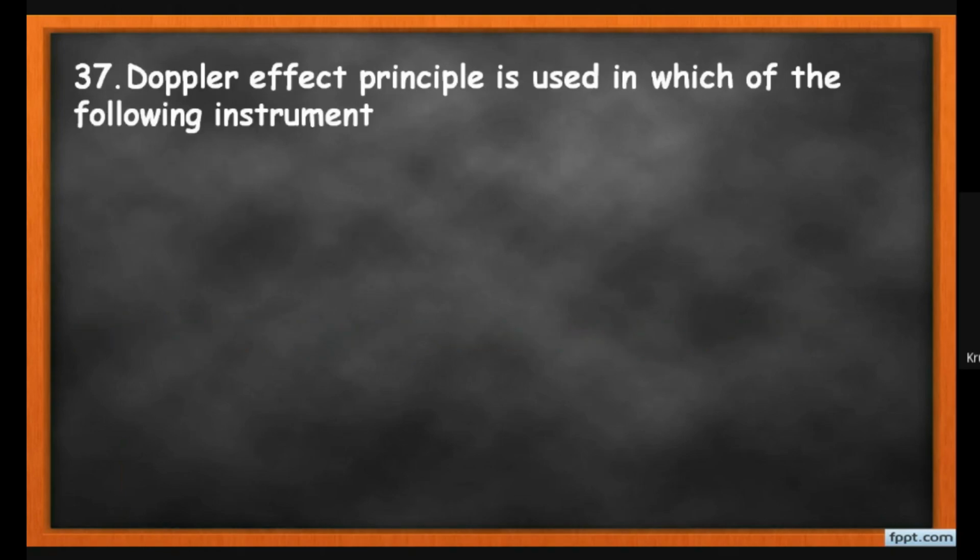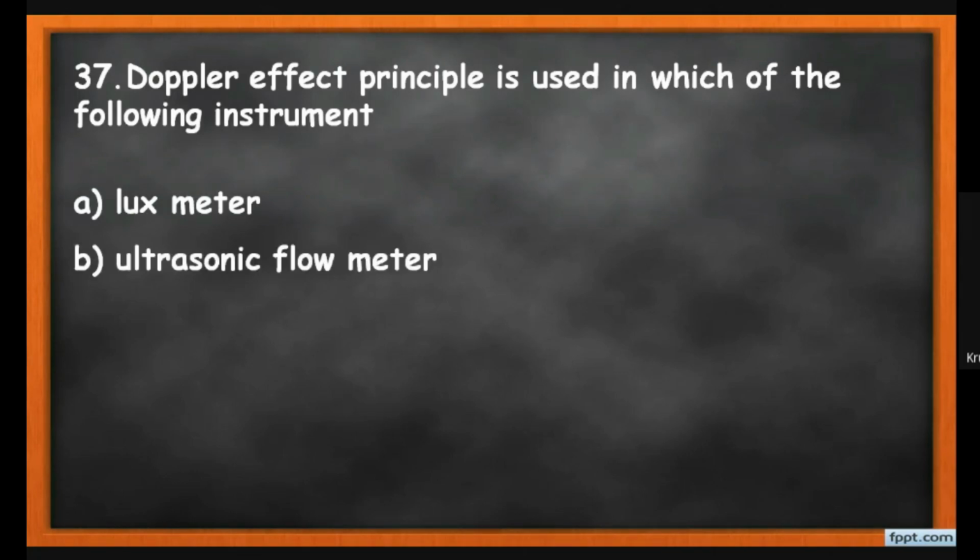Now MCQ number 37: the Doppler effect principle is used in which of the following instruments? Here different audit instruments are given and we need to identify in which instrument the Doppler effect is used. Lux meter, which is used to measure the light intensity; the ultrasonic flow meter; the infrared thermometer; and the flue gas analyzer.